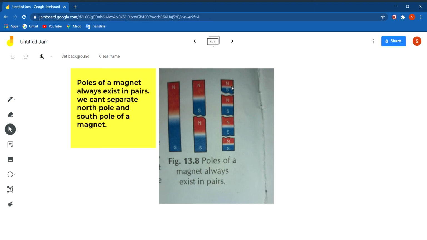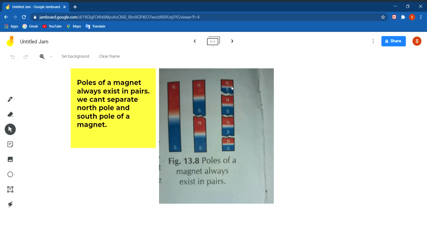However many pieces you make, each piece will behave like a separate magnet, means that each piece will have one north pole and one south pole. So we cannot separate the north pole and south pole of a magnet. They always exist in pair, and that is, the poles of a magnet are inseparable.